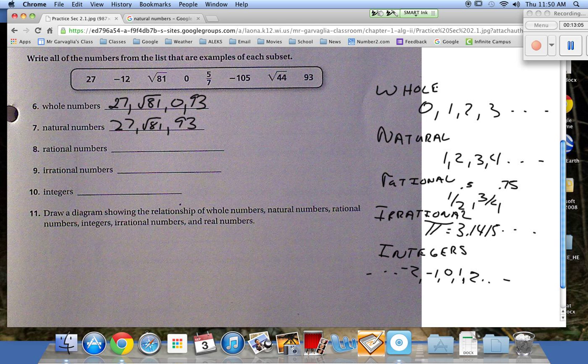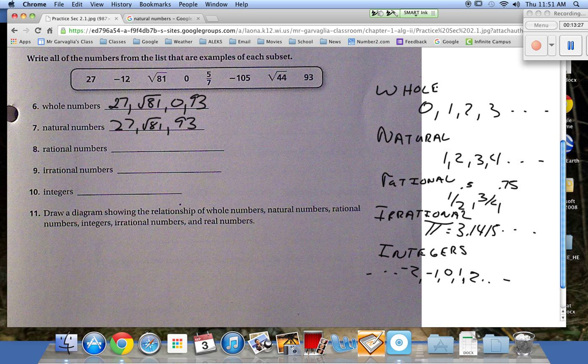Rational numbers. What are rational numbers? Do they have to be fractions? Is 27 a rational number? Brad, is 27 a rational number? You're wrong.